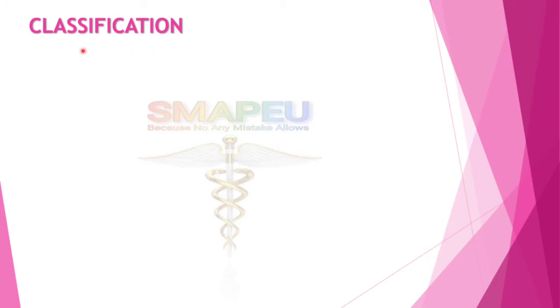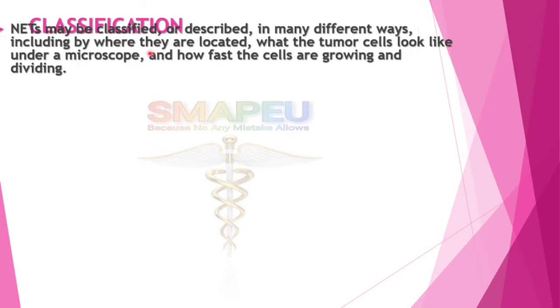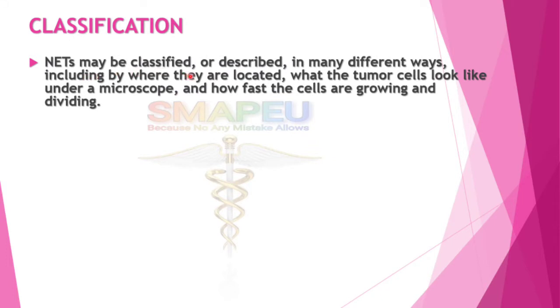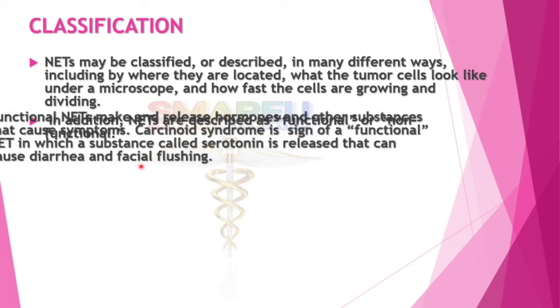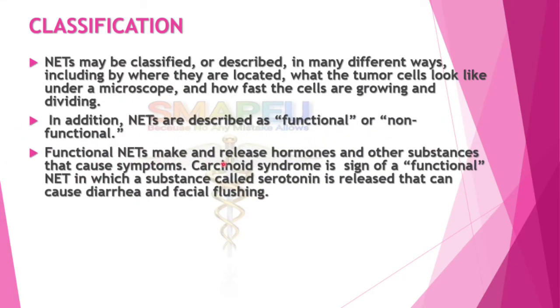Now let's discuss classification of neuroendocrine tumors. Neuroendocrine tumors may be classified or described in many different ways, including where they are located, what the tumor cells look like under a microscope, and how fast the cells are growing and dividing. In addition, neuroendocrine tumors are described as functional or non-functional. Functional neuroendocrine tumors make and release hormones and other substances that cause symptoms, and carcinoid syndrome is a sign of a functional neuroendocrine tumor in which a substance called serotonin is released that can cause diarrhea and facial flushing.